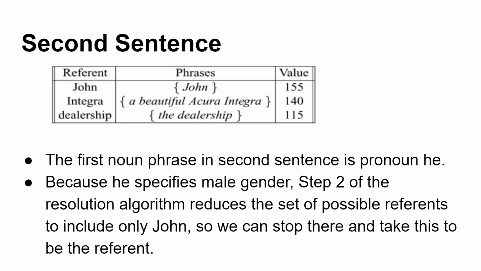So the first noun phrase in the second sentence is he, because what was the second sentence? He showed it to Bob. Okay, so when it is he showed it to Bob, first pronoun is he. Since he specifies a male gender, there is only one resolution that corresponds to it, that is John, because if it is a male gender, Integra cannot be associated with it, dealership cannot be associated with it, so he will be associated with John. So we can stop there and take this to be the referent.